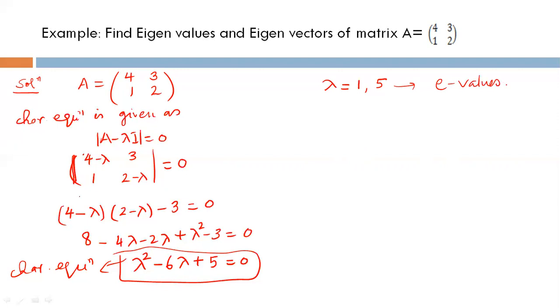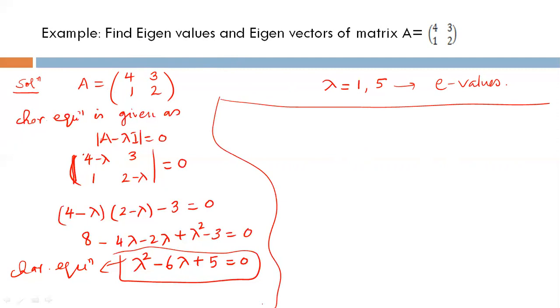Now, how to find the eigenvector? This is the important topic. Always remember this point: we will find an eigenvector corresponding to every eigenvalue. For lambda equal to 1, we know the homogeneous system is Ax equal to lambda x.